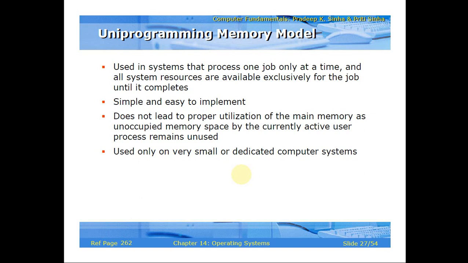So in uniprogramming, only one process is executed at one time. At the same time, all system resources like memory, IO devices, IO processors, etc. will be allocated to only that particular job. Even though certain other jobs are waiting, all resources like memory, IO processors, IO devices, etc. will be concentrating on that job only. Only after the completion of that job will it shift to the next one.